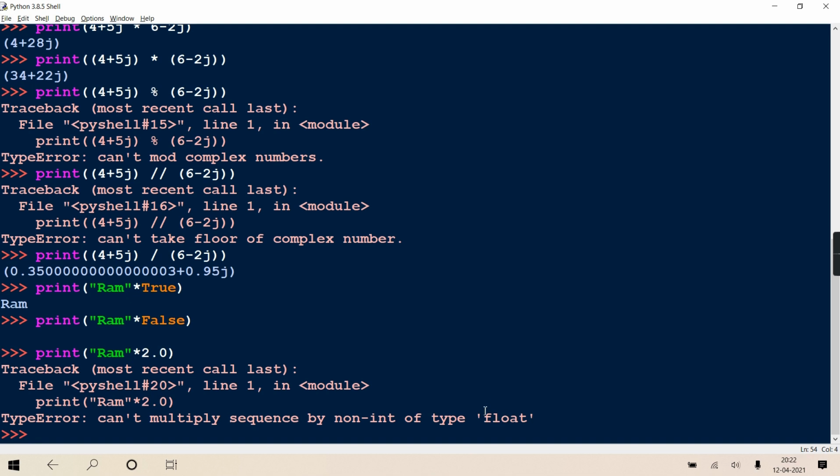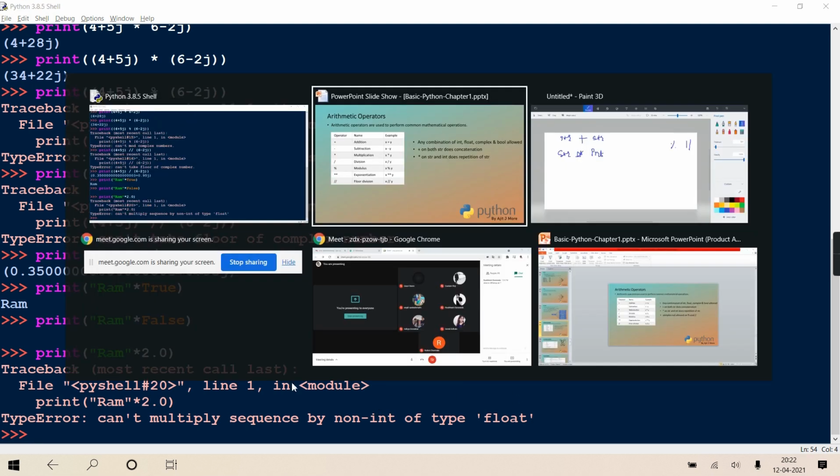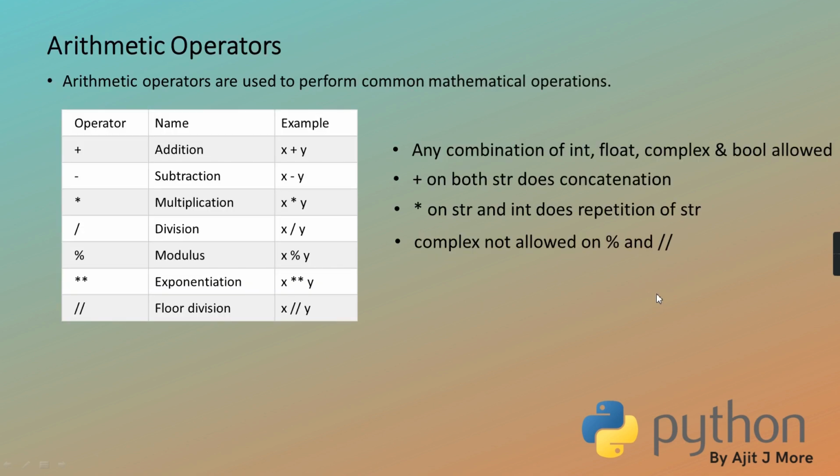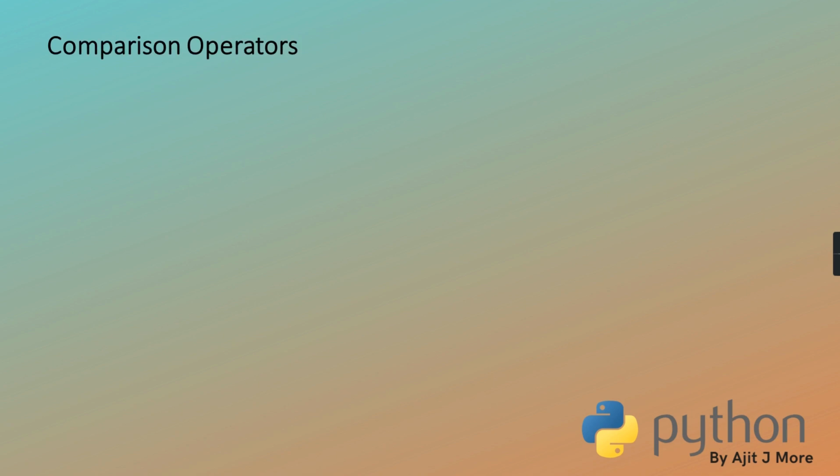Float is a non-int. Boolean is an int, integer is int, but float is a non-int. So that you cannot multiply. Then complex is not allowed on modulo and floor division. Okay? Hope it is clear.